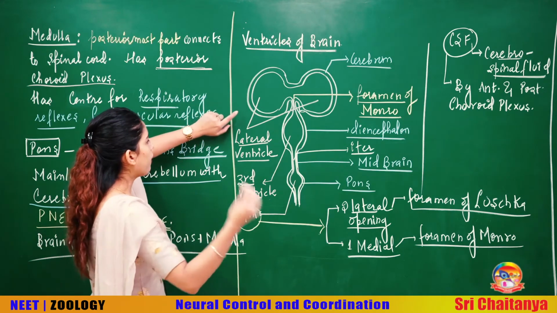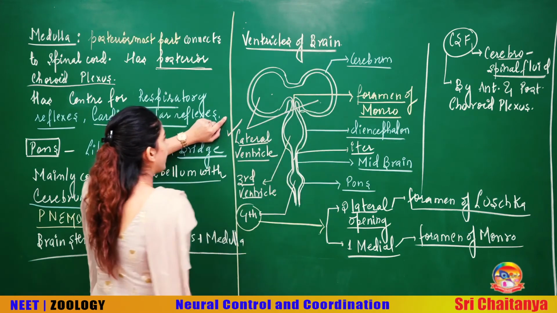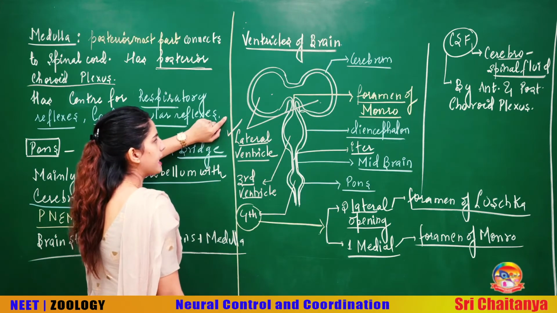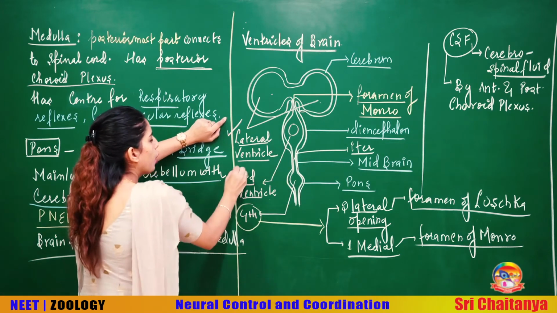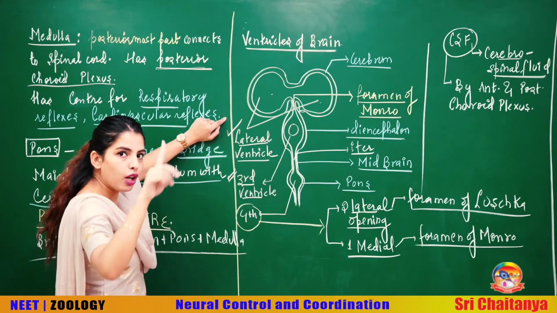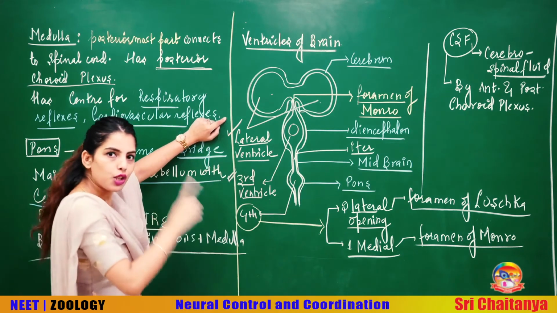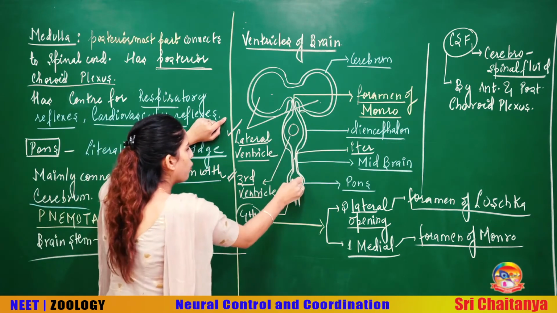Talking about what the ventricles are, beta, you have the lateral ventricles. These two present on the lateral side are called the lateral ventricles. Then this space is called the third ventricle. Do you know why we didn't say second ventricle? Because you already had two lateral ventricles. So 1 and 2 for the two lateral ventricles, then you have the third ventricle, then you have the fourth ventricle.